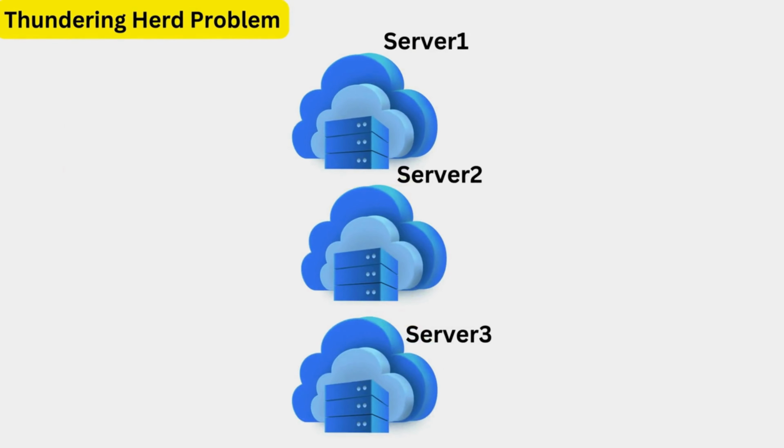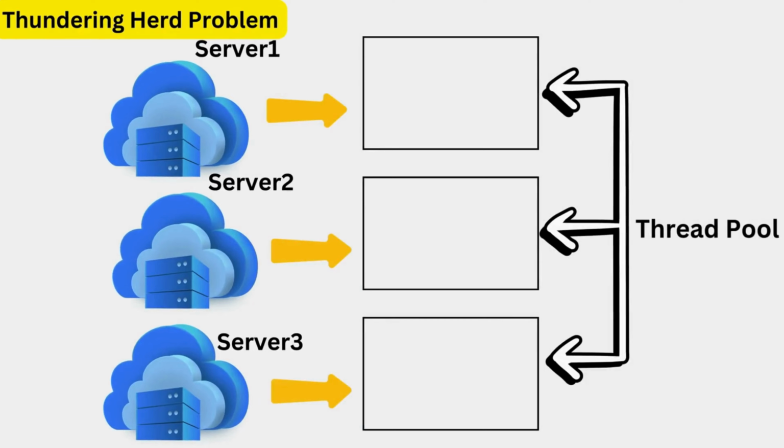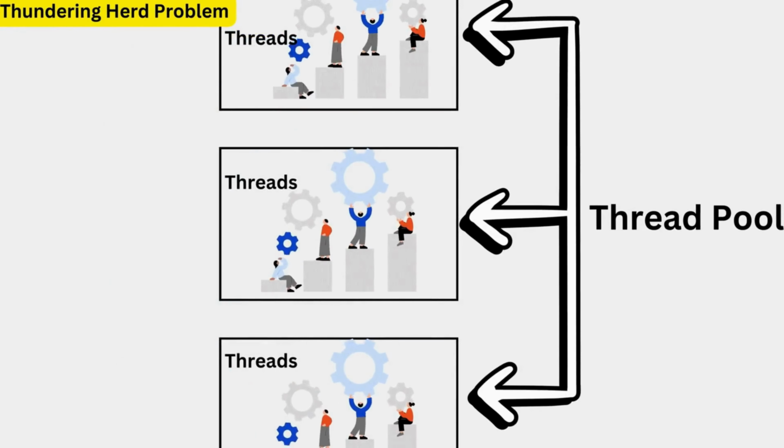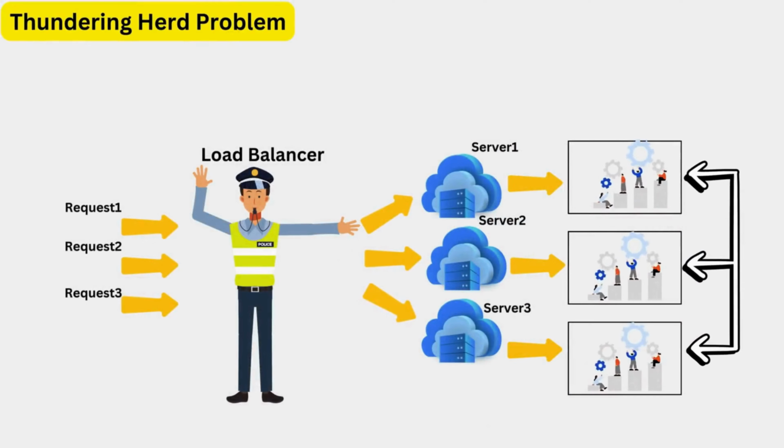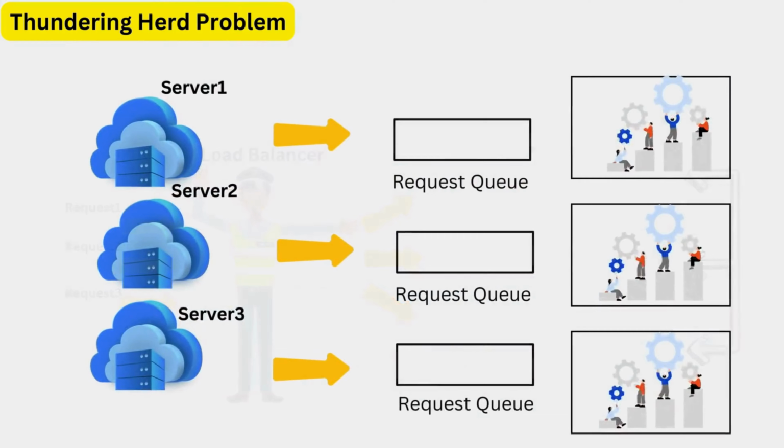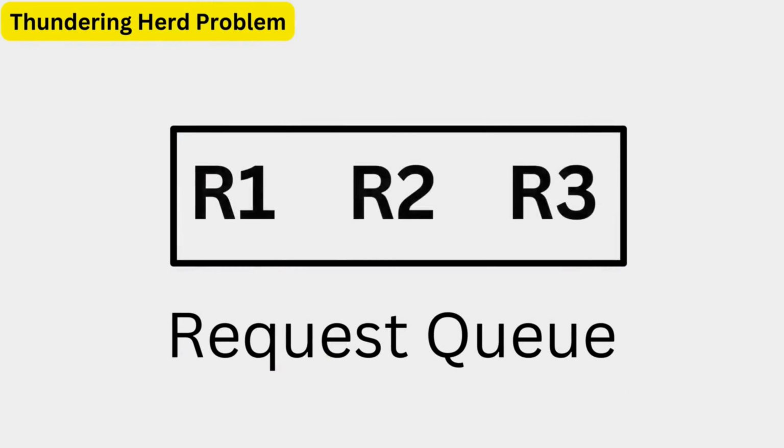Now, let's say we have 3 servers. Each of these servers has its own thread pool, which is a group of worker threads ready to handle incoming requests. You can imagine this thread pool as a team of workers who are prepared to tackle requests as they come in. Alongside the thread pools, each server also has a request queue. This queue is where incoming requests wait their turn to be processed, much like a line at a movie ticket counter.